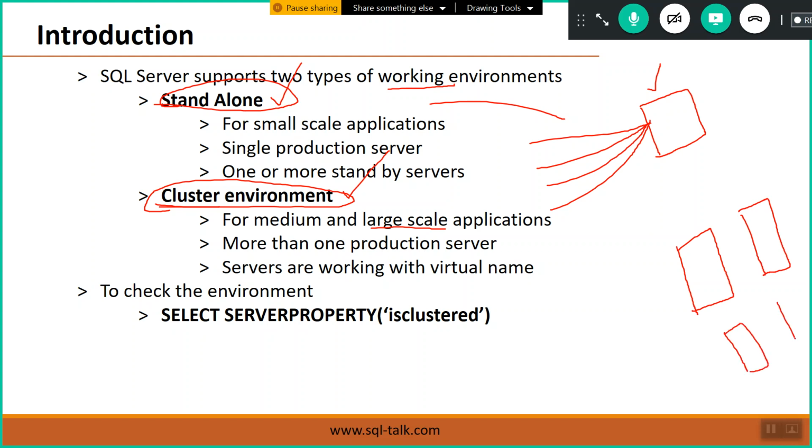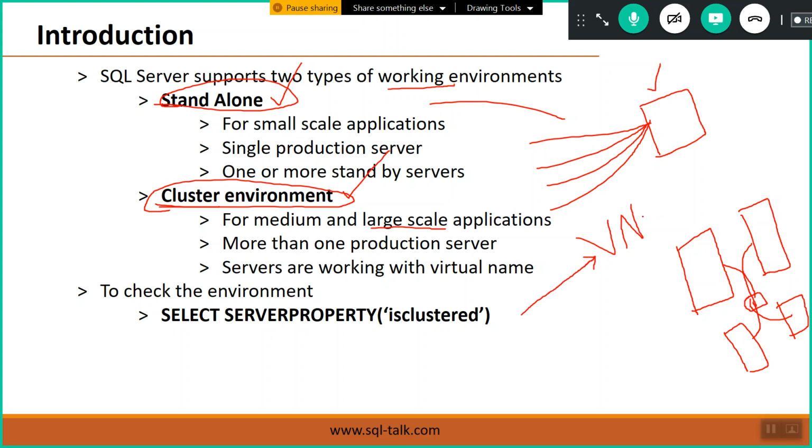This group of servers is connected to each other, and they work with a common name called a virtual name. Applications connect through the virtual name or virtual server.